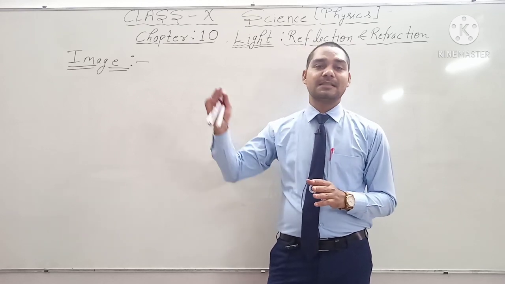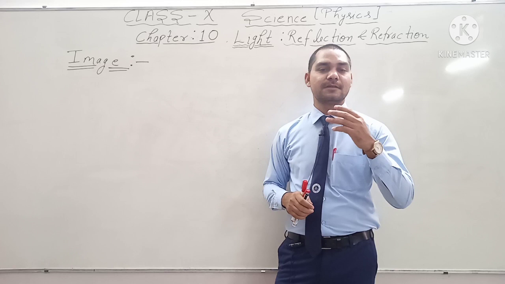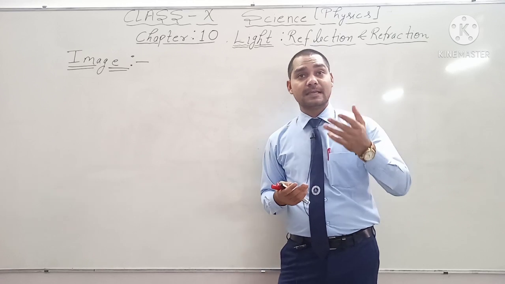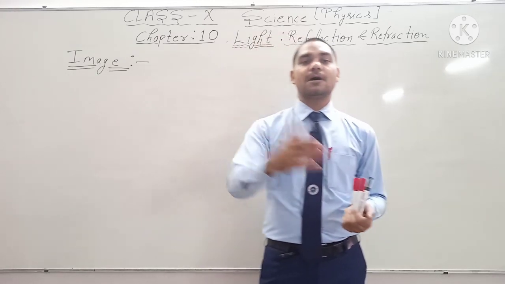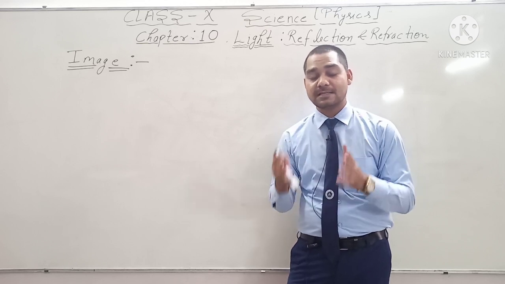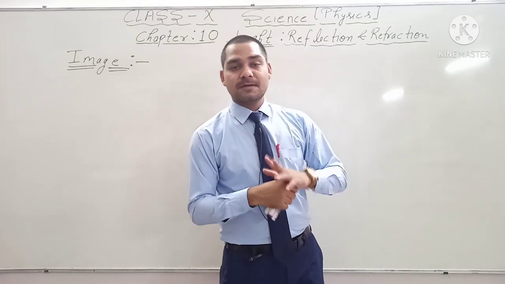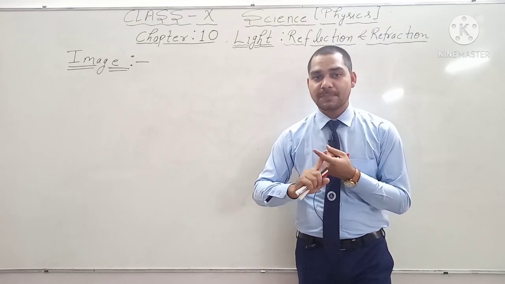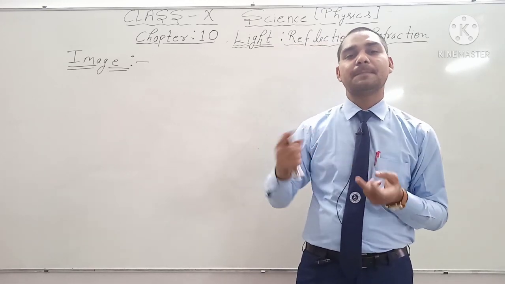That means the image formed on the cinema screen is an example of a real image. And the image formed by a plane mirror, when you stand in front of a plane mirror, your image forms in that mirror. That image formed in the mirror is an example of a virtual image. Okay guys, so there are two types of image: one is the real image and the second one is the virtual image. Real image example: image formed on the cinema screen. Virtual image: image formed by the plane mirror.